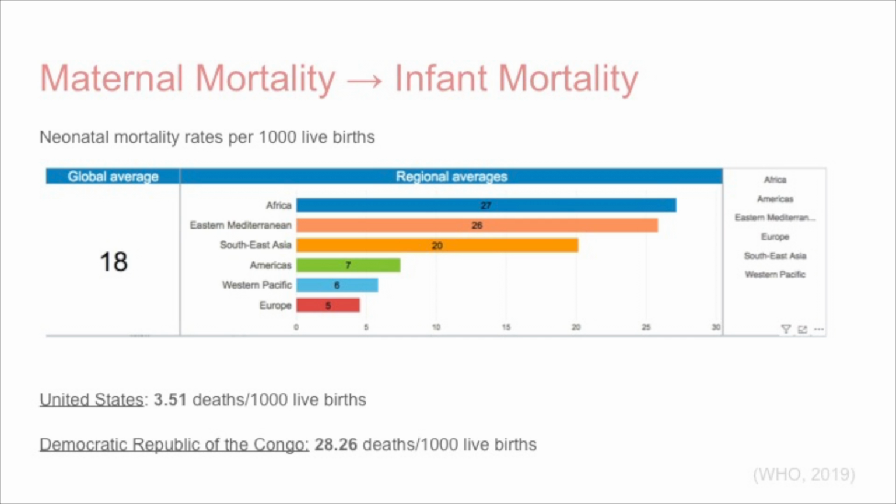When examining maternal mortality, it is important to see how this impacts infant mortality. The US on average has 3.5 deaths per 1,000 live births, versus the Congo, which has about 28.3 deaths per 1,000 live births. This data is comparable to maternal mortality ratios between these countries.